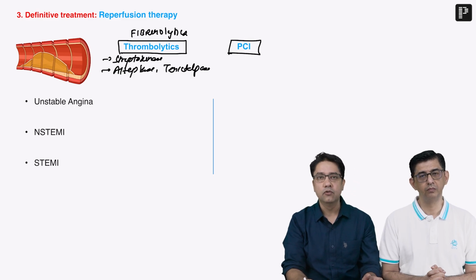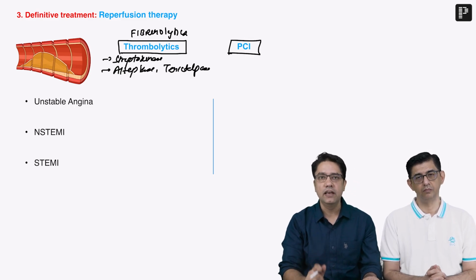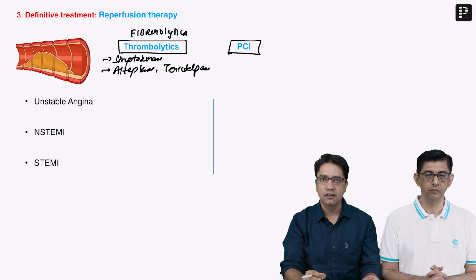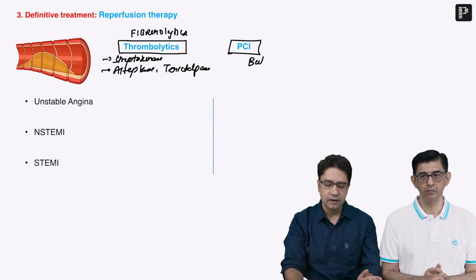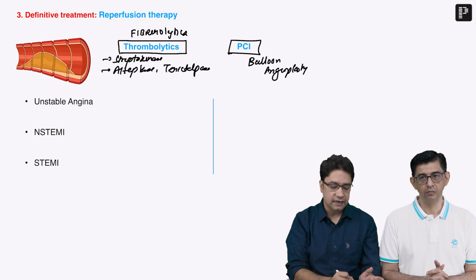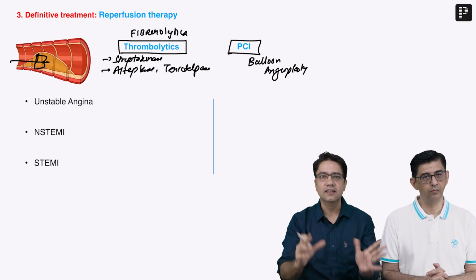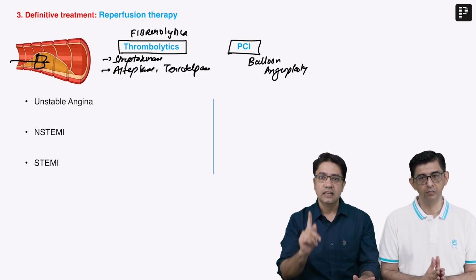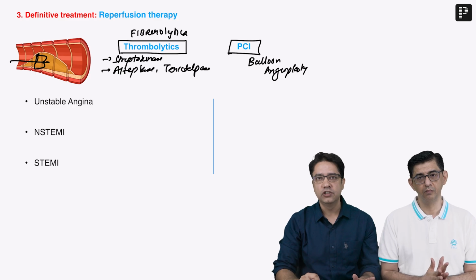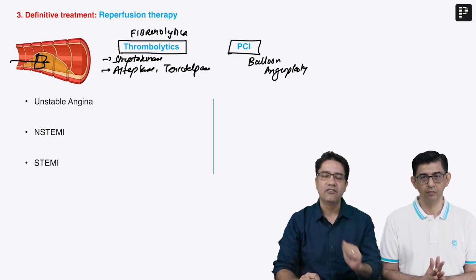The second thing we can do is PCI, that is percutaneous coronary intervention. In simple words, we can write for a moment as balloon angioplasty. We can put a probe and this probe will have a balloon which will open this coronary artery and remove the thrombus. Now the choice of reperfusion therapy depends upon the type of MI.